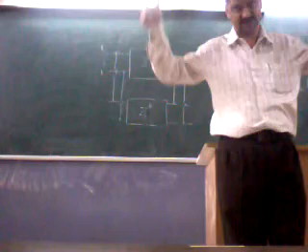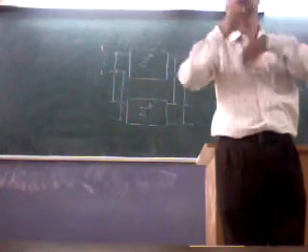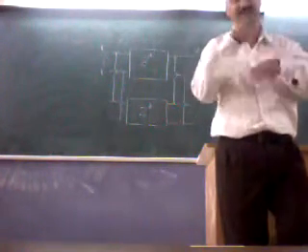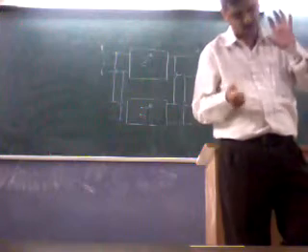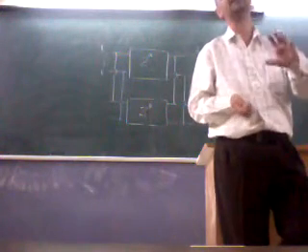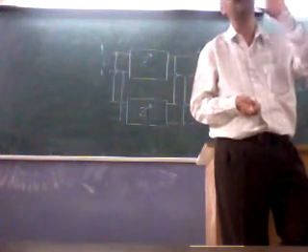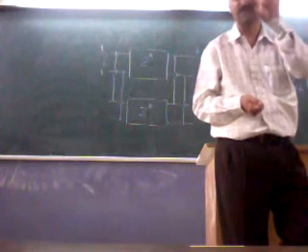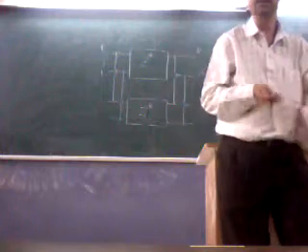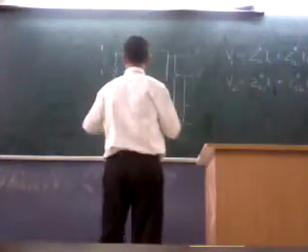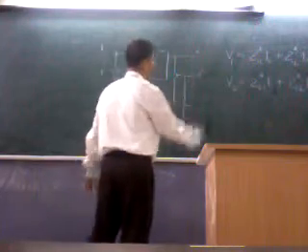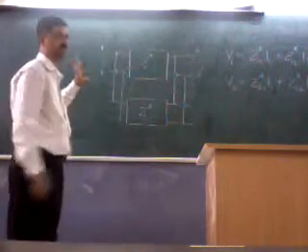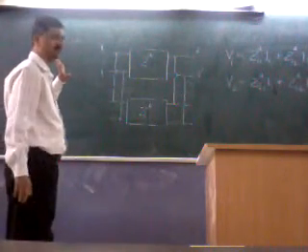If we connect some external sources, then whatever voltages and currents are generated, this two-port network simply describes the interrelationship between these voltages and currents. So before connection, this was the relationship, right?